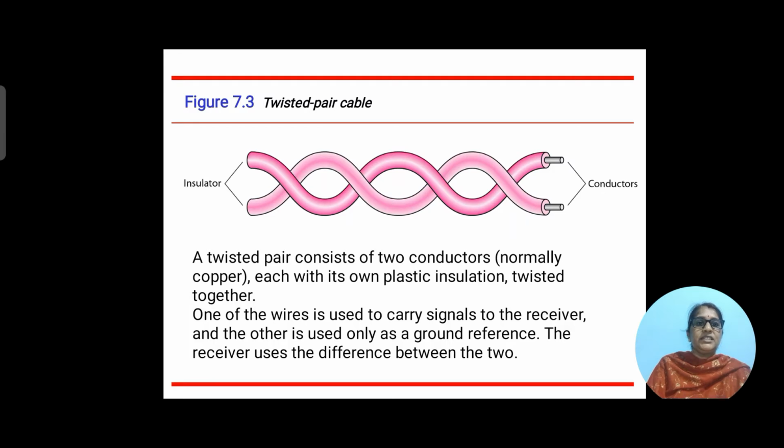The receiver uses the difference between the two. In this slide, we show a twisted pair cable in which one side shows the insulator and the other side shows the conductor. So in these two wires, one is used to carry the signal to the receiver and the other is used as ground reference.